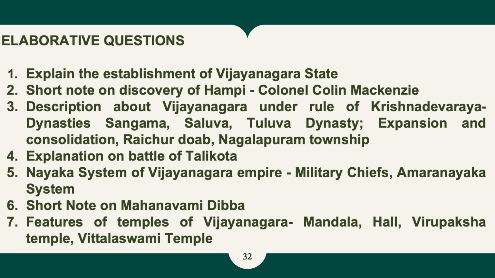In this, you have to mention the dynasty shift from Sangama, Saluva and Tuluva dynasty. Krishnadevaraya is from the Tuluva dynasty. Then mention the expansion and consolidation of the empire under Krishnadevaraya. Then mention Raichur Doab, Nagalapuram township. Fourth one is the Battle of Talikota, which led to the decline of the Vijayanagara Empire. Fifth one is the Nayaka system of the Vijayanagara Empire. Mention the military chiefs and the Amaranayaka system.